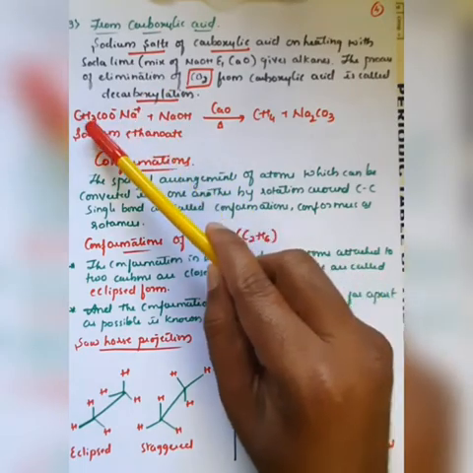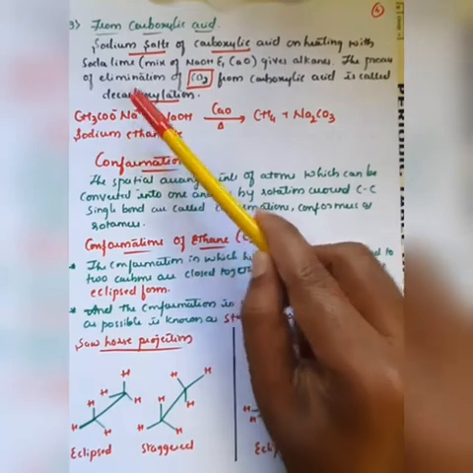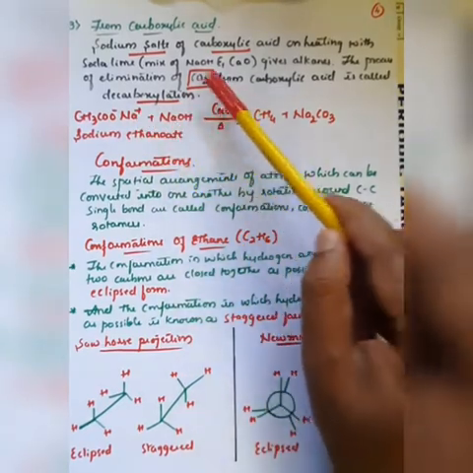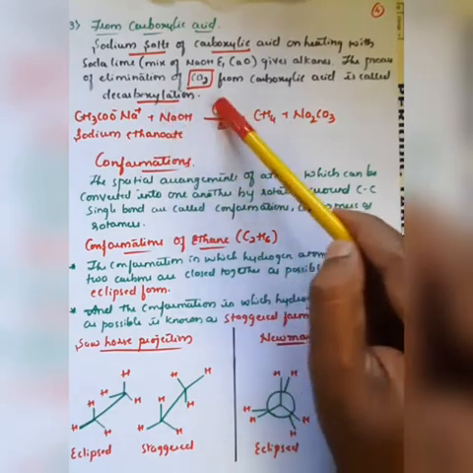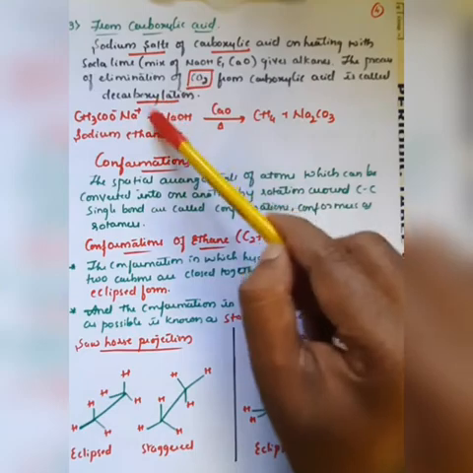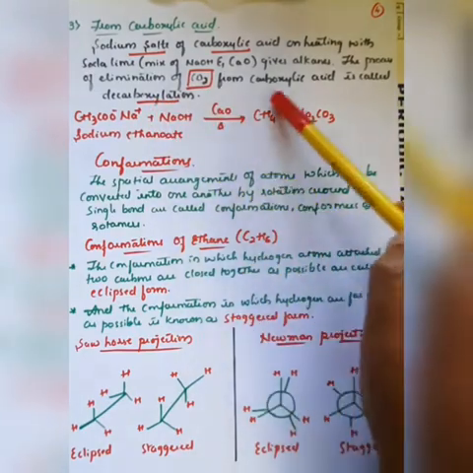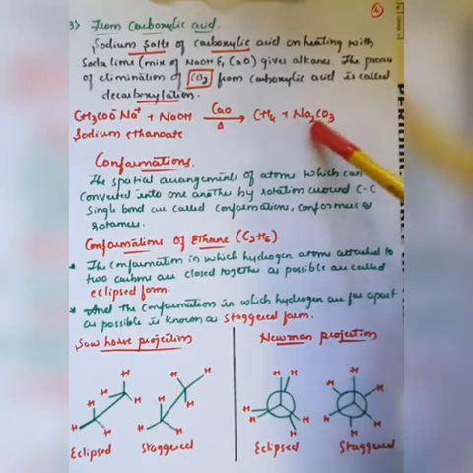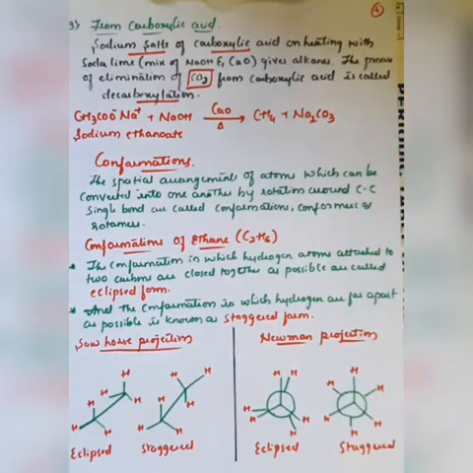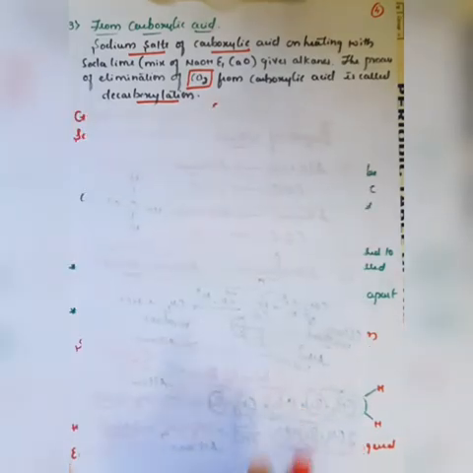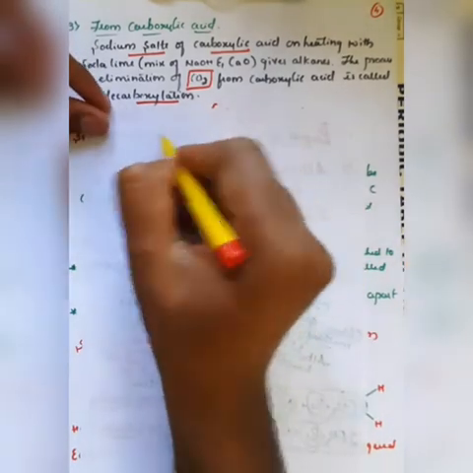So that is CH3COO minus and Na plus, in the presence of sodium hydroxide as well as CaO, the mixture of which is called soda lime. In the presence of soda lime, if you heat, you will get the alkane. The CH4 molecule is formed along with a side product, Na2CO3, which means the removal of carbon dioxide from the COOH group. So that is carboxylic acid.